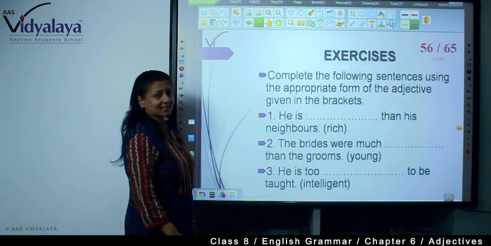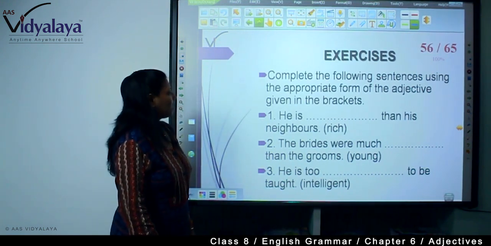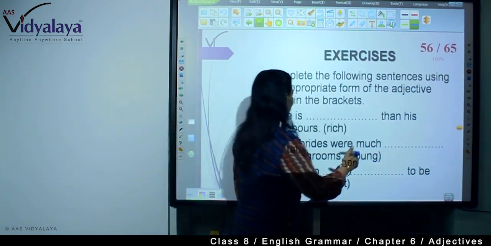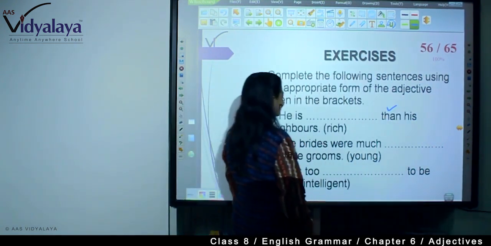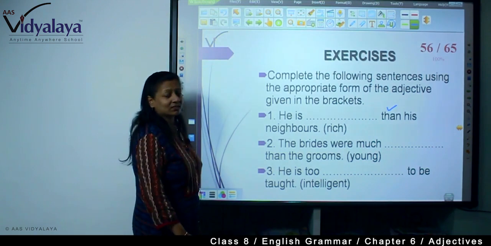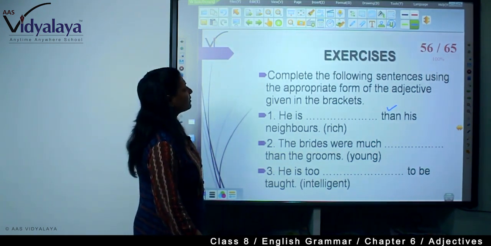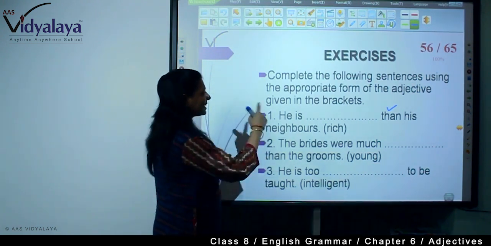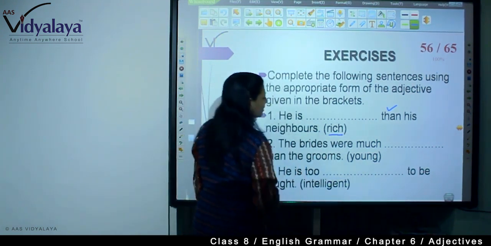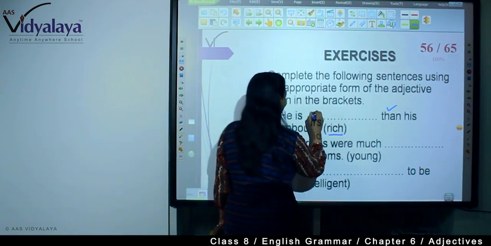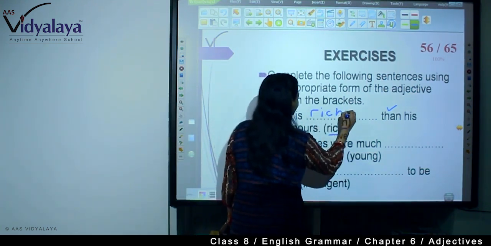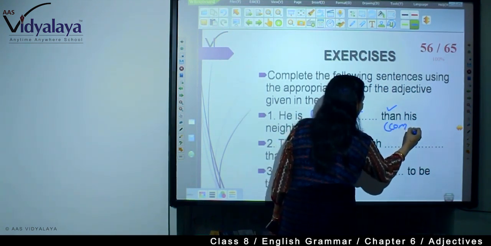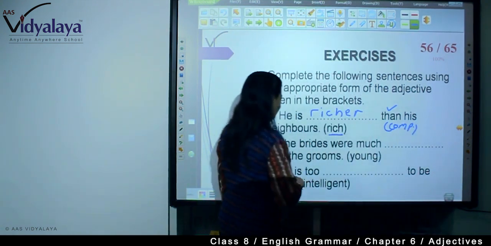Now there are some exercises, you will have to go through that. I have given you the clue. When "than" is here, that means you will have to change it. Complete the following sentence using the appropriate form of the adjectives given in the brackets. "Than" is there, so which word will be here? It will be "richer." That means comparative, you will have to change it into comparative.